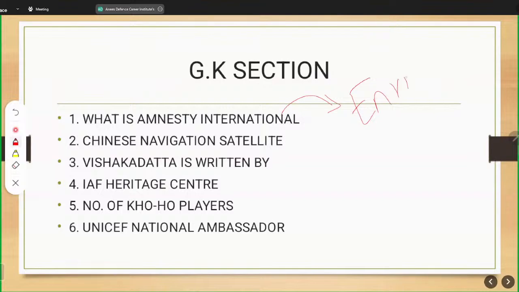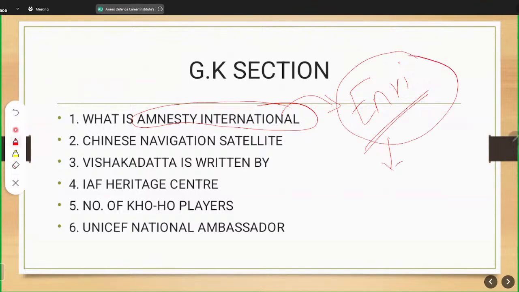Amnesty International is an environmental phenomena, and it is related to an NGO which helps related to climate change. So what we need to seek from this question, the next thing we should study from Amnesty International, are what are the other initiatives for environment.